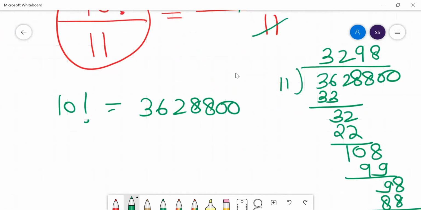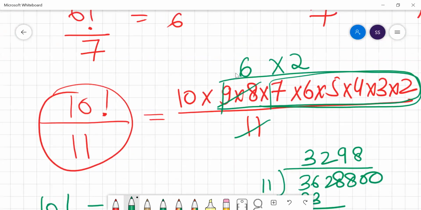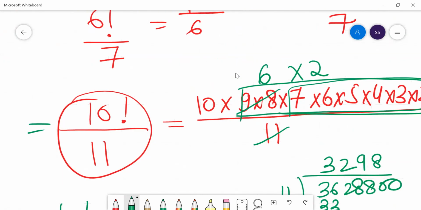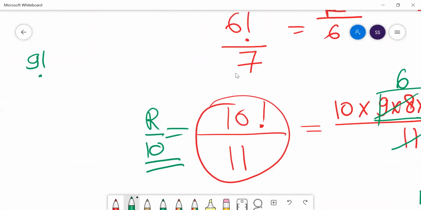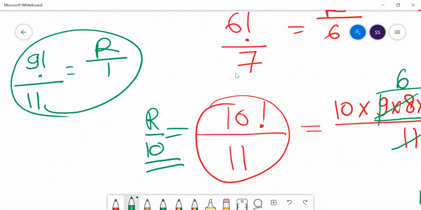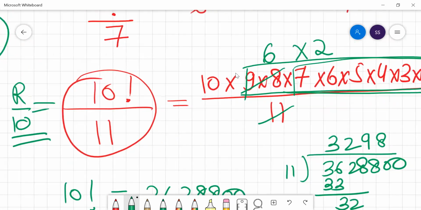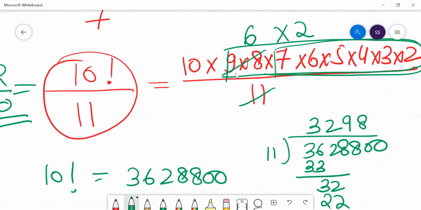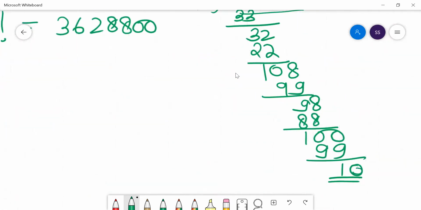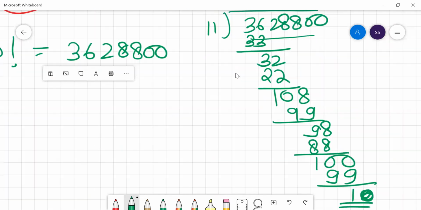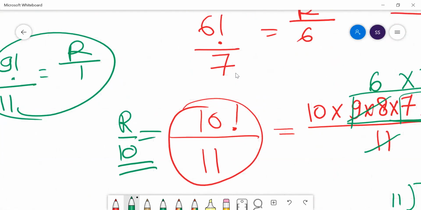To understand this is very easy. So 10 factorial, if I divide by 11, what would be your remainder? Your remainder would be 10. If you take 9 factorial and divide by 11, the remainder will be 1. You can prove it. 9 factorial is 362880. If you divide, you will get a remainder 1. Okay, simple concept. This is called Wilson theorem.